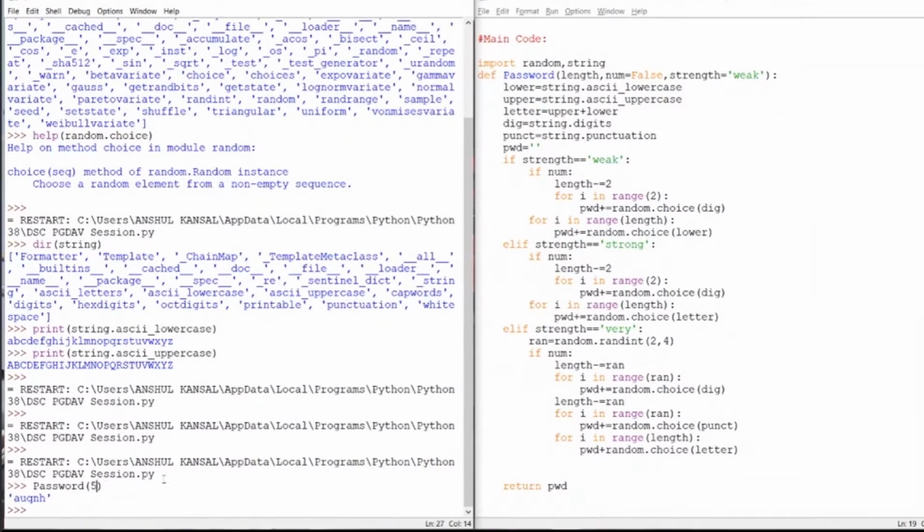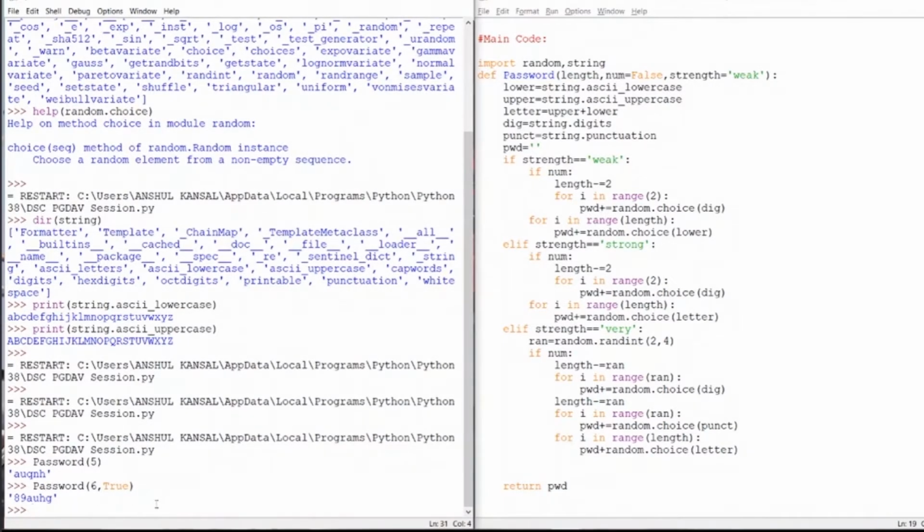But what if I give the num value as 2? I'm giving the strength as 6 and providing it 2. Then you can see that it now contains the number 2. 8 and 9 are the numbers that it contains. Then let it work for